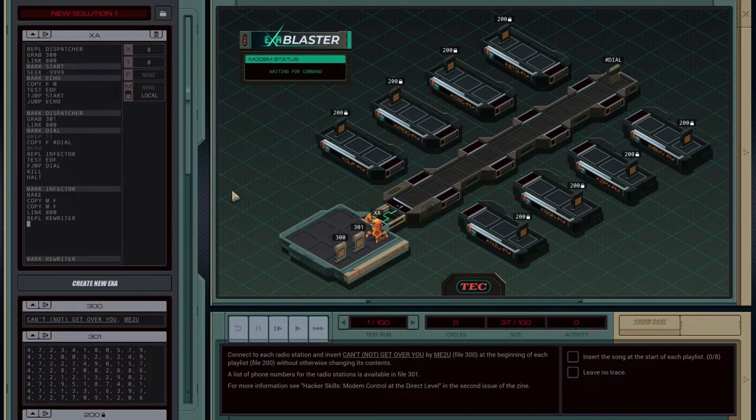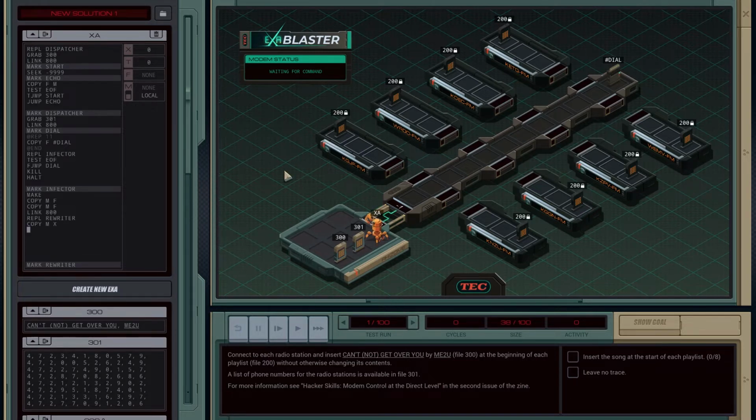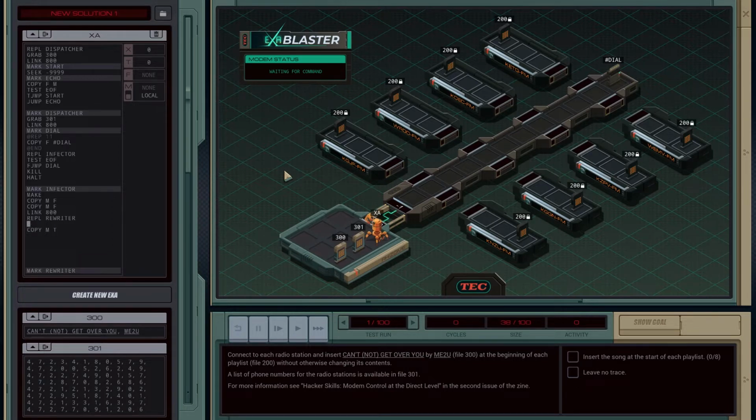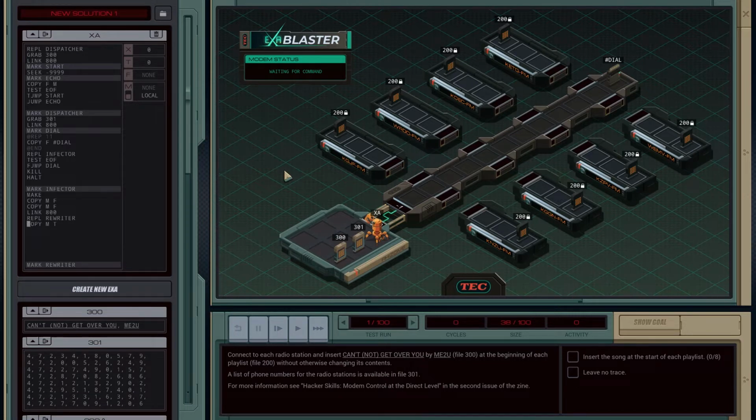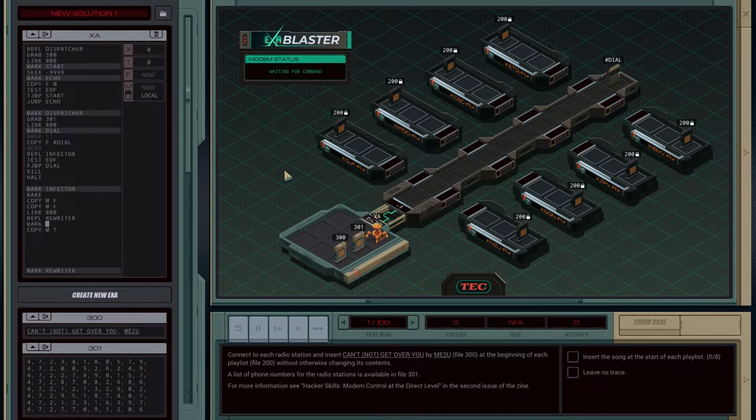So let's do that. We'll copy M. So now it's M here. It's local to the server. M into the file, into X, because we want to test. Actually, let's copy it into T, because we can do this. Man, okay, words are hard. We're going to copy M into T.